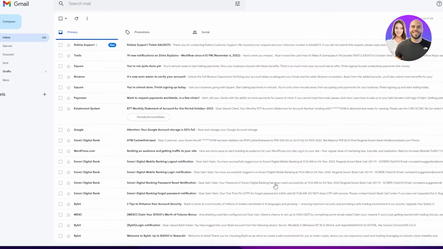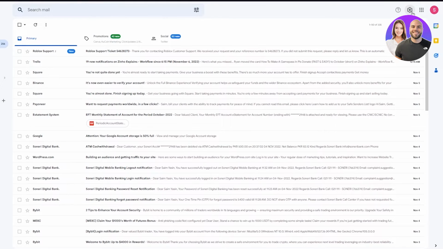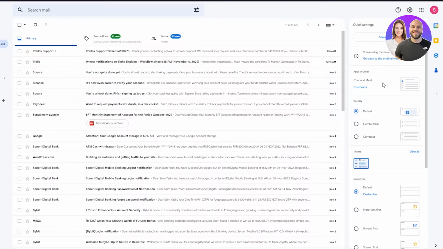Now, once you're in your Gmail, let me just wait for that to load up. Once you're over here, you're going to click on the top right corner where it says settings. You're just going to click on that. Now, once you click on that, you're going to see all of this, and you're going to click on see all settings. It's right there on the top, and you're going to click on that.